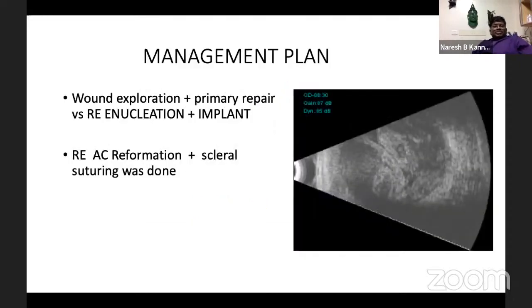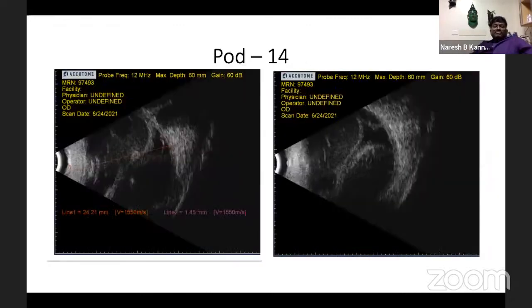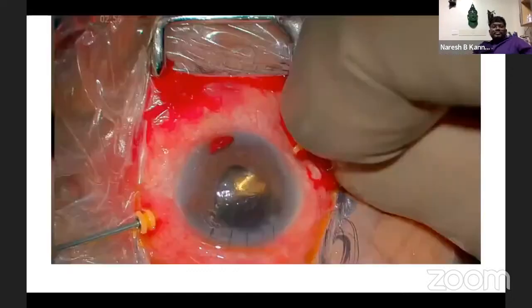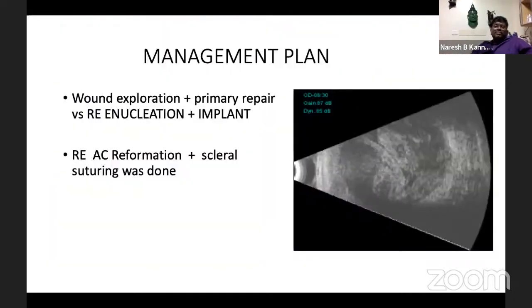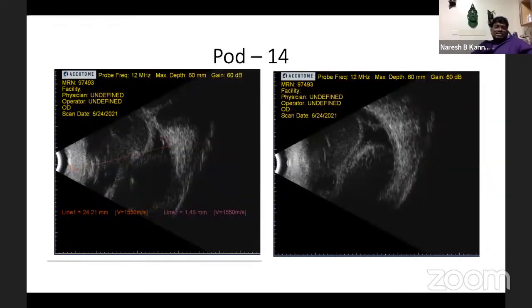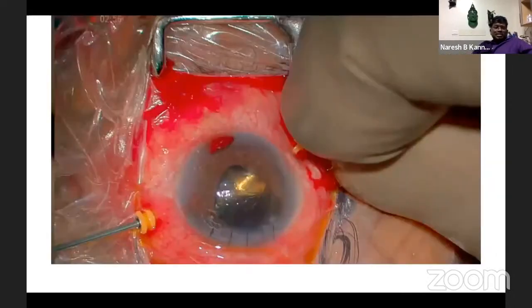So the basic management plan is to go for wound exploration with primary repair, especially if the patient has the flat tire sign, take an orbit opinion. Many times they ask for enucleation, but a primary repair can help in saving the eyeball. Later on, we can go for vitreous surgery to reconstruct this. So I think I'll skip the video because we don't have the time.